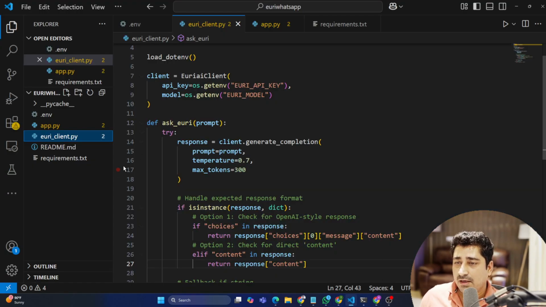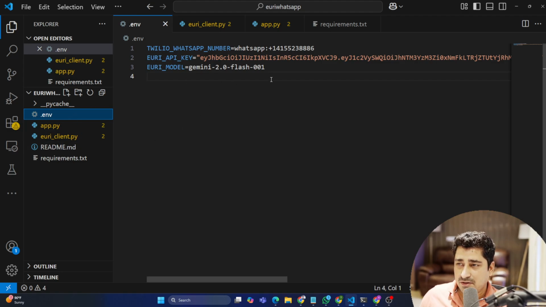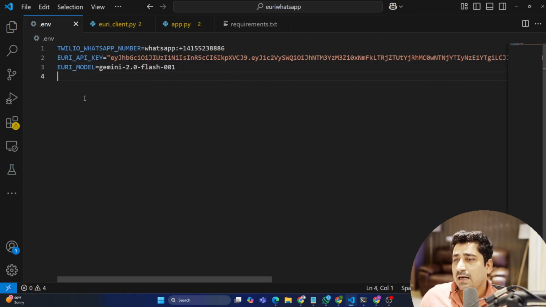What I have done over here is create a .env file, which is a standard way of doing it, and I'm keeping my model name here. If you would like to use a different model, use it. If you would like to parameterize it from WhatsApp itself, you can do that. That's completely fine. On a slash, you can select multiple models, or as of now I'm just giving access to Gemini. And then here is my Euri API key, which I have copied from my dashboard itself. Now I'll come to the Twilio WhatsApp number part as well, so just wait for some time.